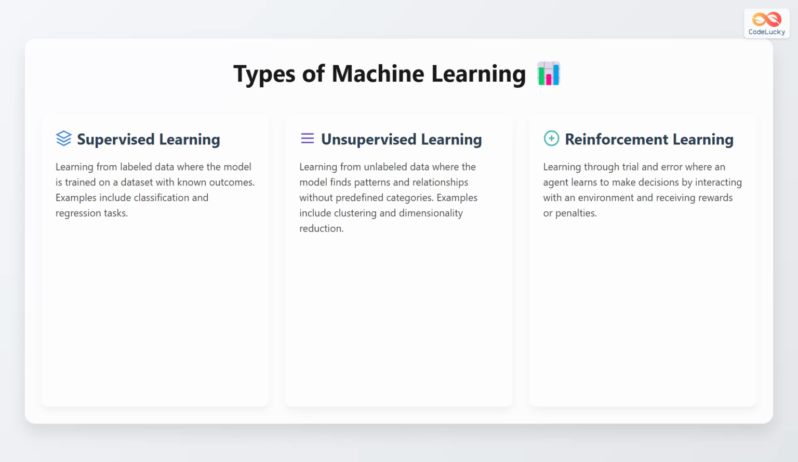The third category is reinforcement learning. It involves learning through trial and error, where an agent learns to make decisions by interacting with an environment and receiving rewards or penalties.